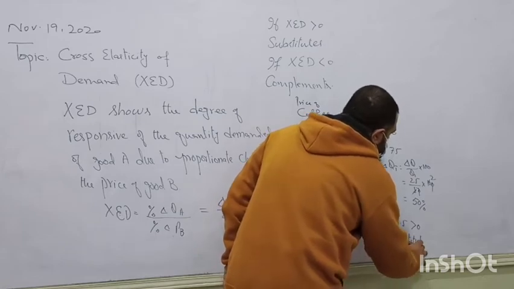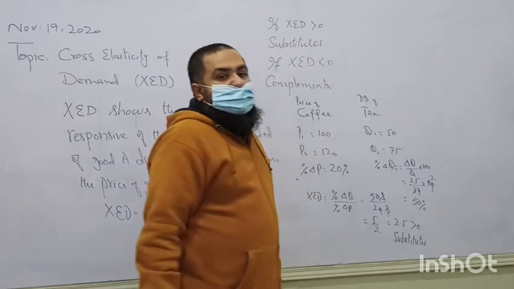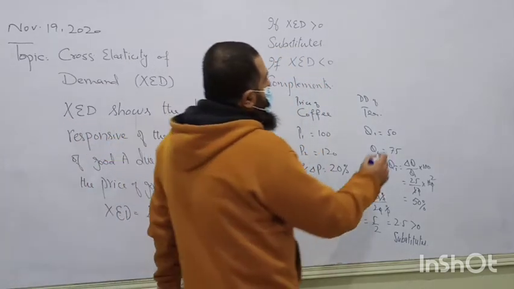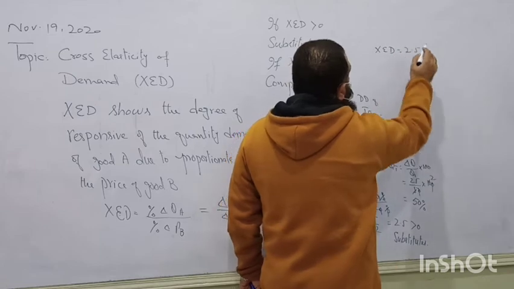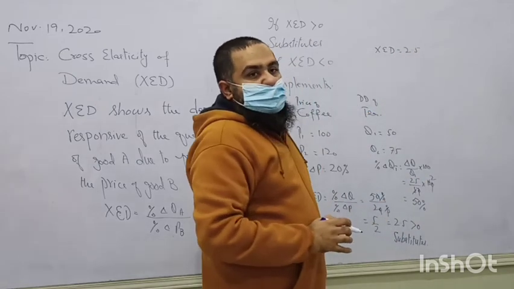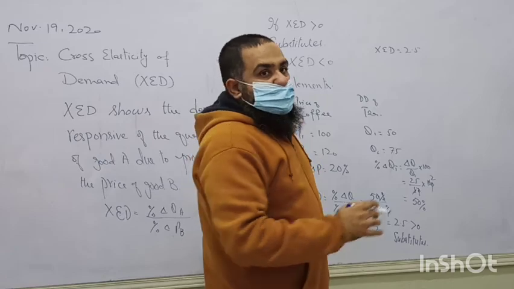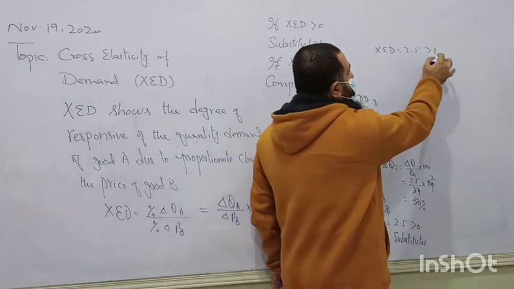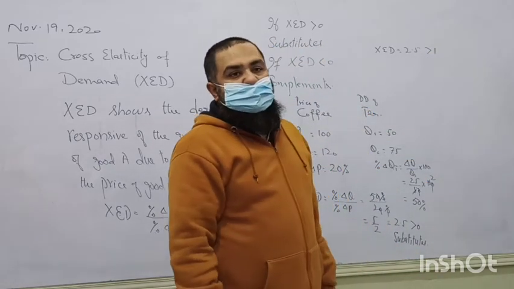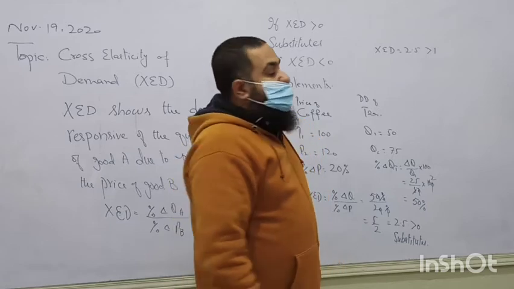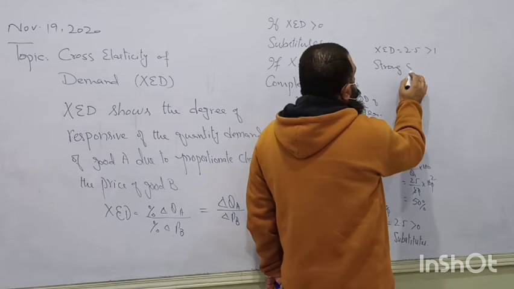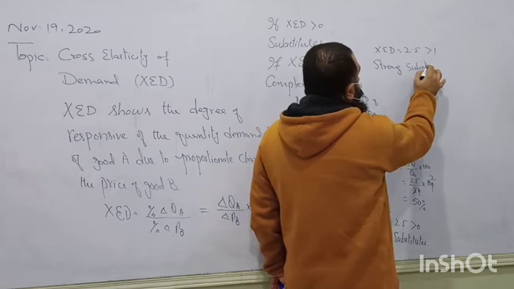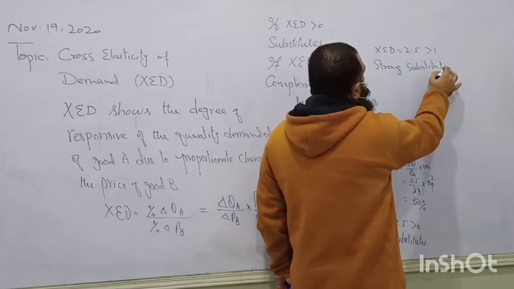They are substitutes. Now in the second step, the cross elasticity of demand is 2.5. That's also greater than 1. Therefore, we say these are strong substitutes.